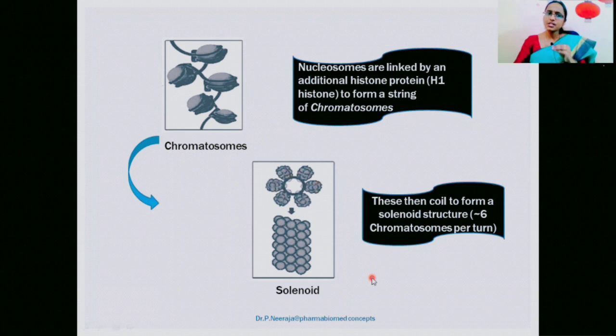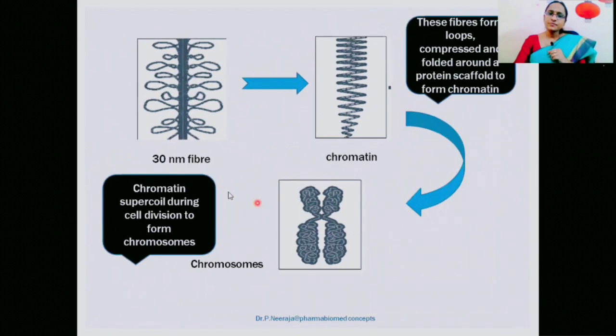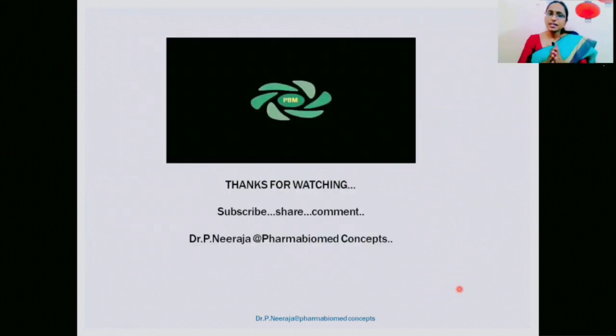The solenoid is the most accepted model to describe the eukaryotic gene organization. Then these solenoids form 30 nanometer fibers. These solenoid fibers get compressed again, they fold to form discrete chromatin. Now this discrete chromatin again gets supercoiled to form defined chromosomes during the process of cell division. So this is how, from the discrete DNA to the well-defined, structurally defined chromosomes, there is a complex genetic organization in eukaryotes. So this is all about genetic organization.